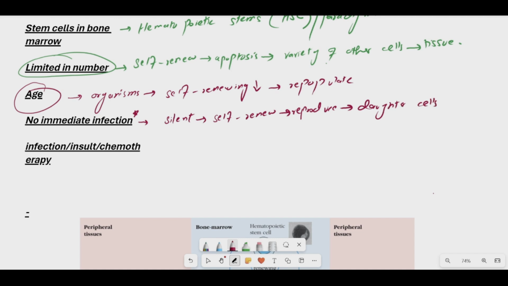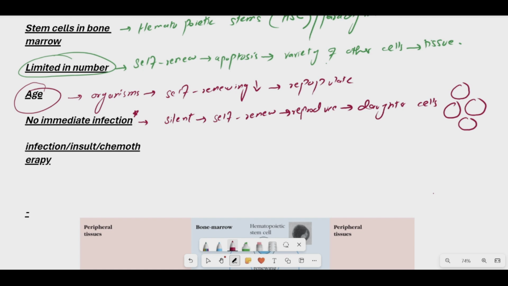of the stem cells. It means all the daughter cells which are produced from any particular stem cell still have the ability to self renew, to regenerate and repopulate their kind. And similarly, they also have the ability that whenever the time comes, they can differentiate into the other cell lineages as well. Okay, so this is what happens when there is no immediate infection or no immediate threat to the body and no bacterial or viral infection within the body.